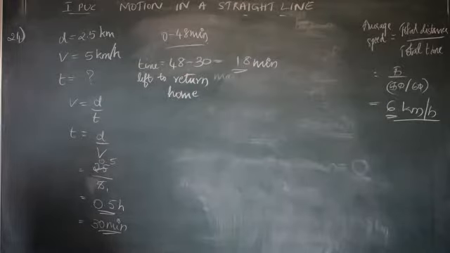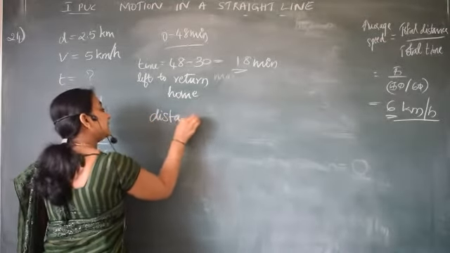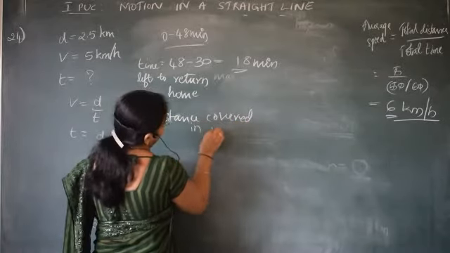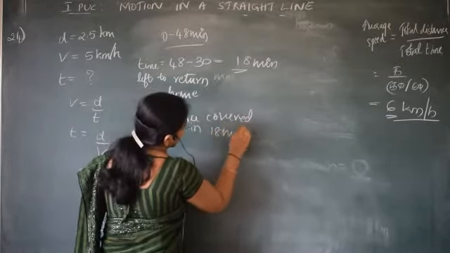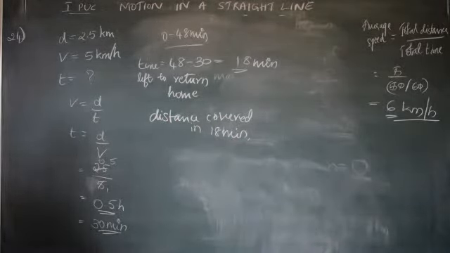What is the distance covered in 18 minutes? How much distance is covered in 18 minutes, correct? Speed is how much? 7.5 kilometer per hour to return back to home.